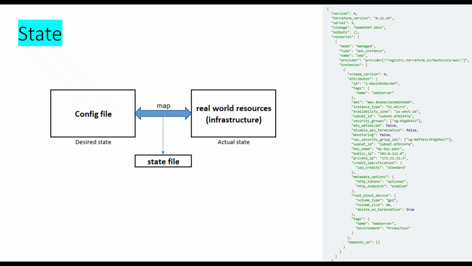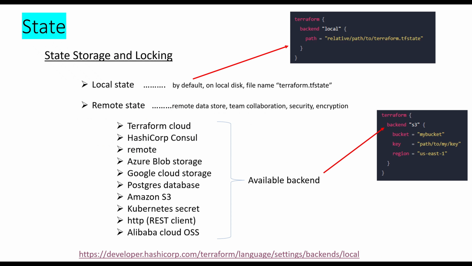So the mapping of your desired state, i.e. the configuration file, to the real world resources is done through the state file. It is the single source of truth for Terraform. Terraform uses state to determine which changes to make to your infrastructure. Prior to any operation, Terraform does a refresh to update the state with real infrastructure. This state file is stored by default in a local file named terraform.tfstate. It stores the state in a local JSON file on disk. Terraform recommends storing it in the cloud to version, encrypt, and securely share it with the team.